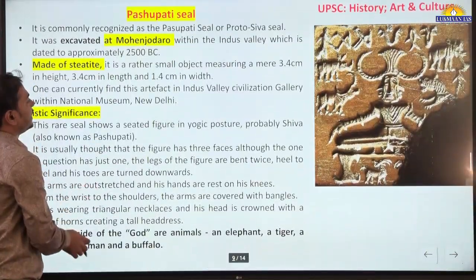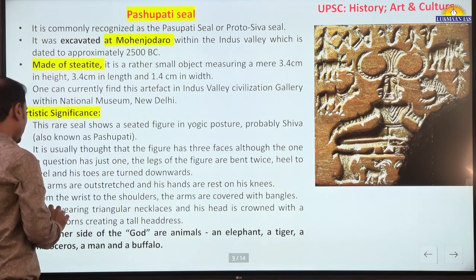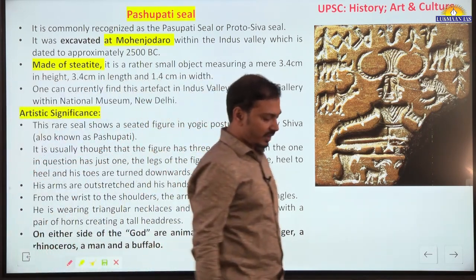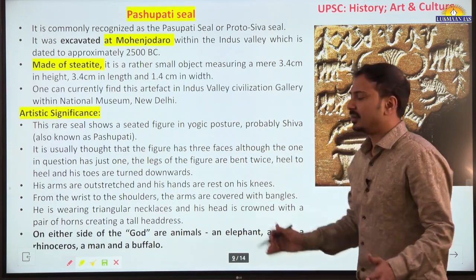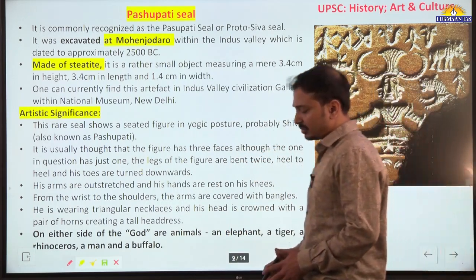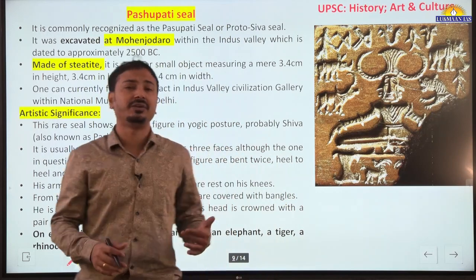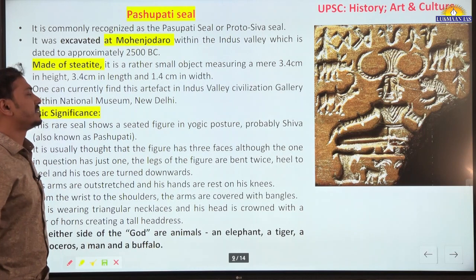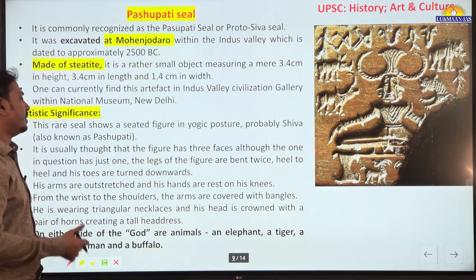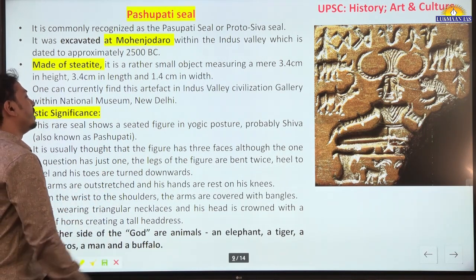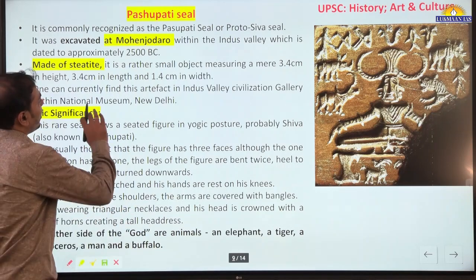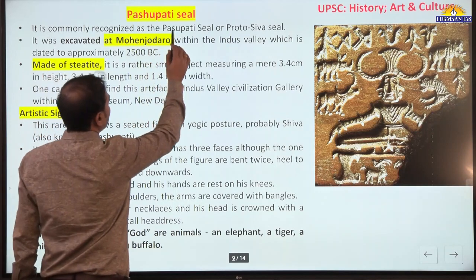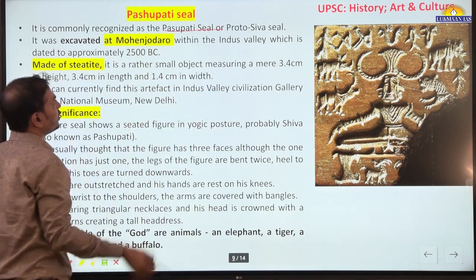Next, Pashupati seal. There is one article talking about this Pashupati seal and the philosophy of religion, and how Hinduism, specifically Shaivism, can be traced back to the Harappan civilization. The article is very good for those having history optional. About this seal, it is commonly recognized as the Proto-Siva seal or Pashupati seal.